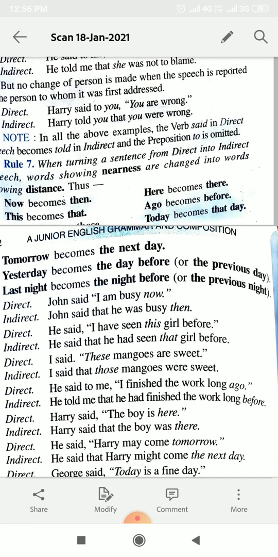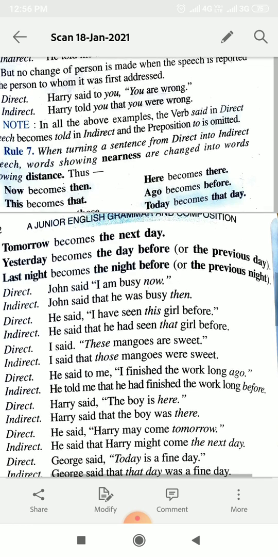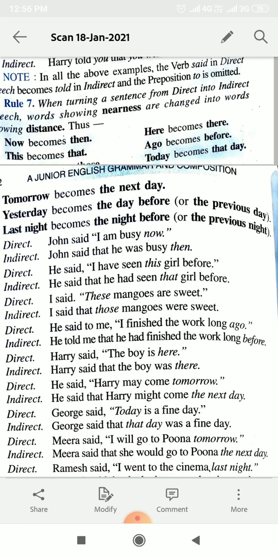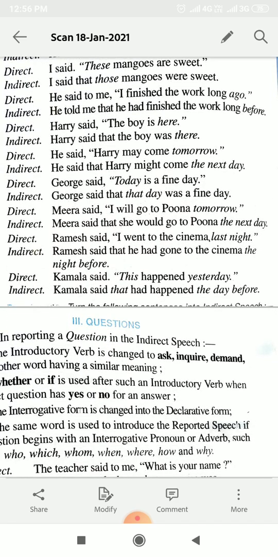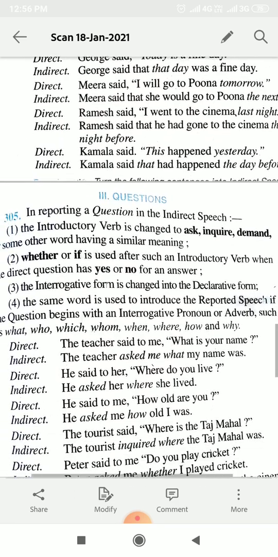So these words have to be changed when you change the direct speech into indirect speech. Just see the example. John said, I am busy now. So, John said that he was busy. Now will be changed into then. He said, I have seen this girl before. He said that he had seen that girl before. This will be changed into that. So this way you will be changing the words showing nearness into the words showing distance.